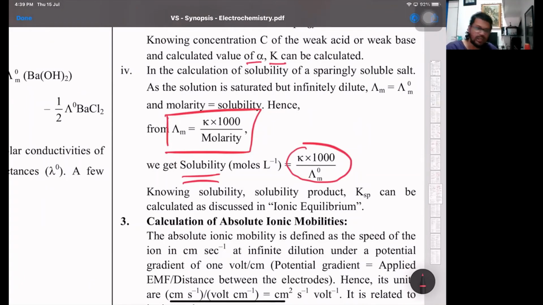Why solubility? So we can calculate the solubility product KSP. Remember, no? S into S, S square for AB types, 4S cube for AB2, A2B3 types that's nothing but 108 S to the 5, AB3 types that's 27 S raised to 4. Those types can be done. So that is one more formula that we can have.